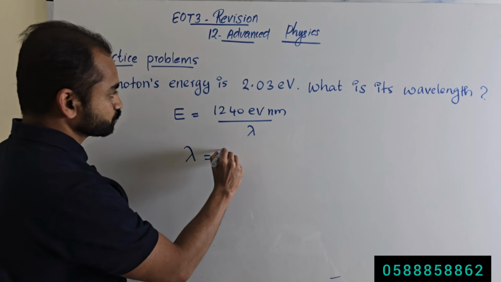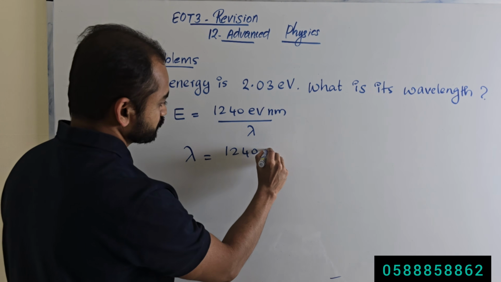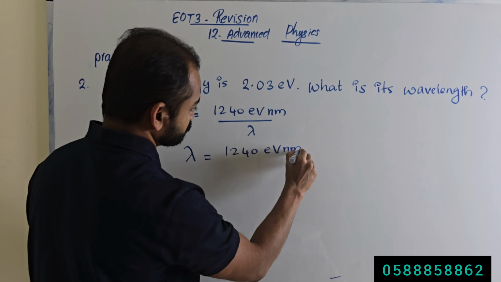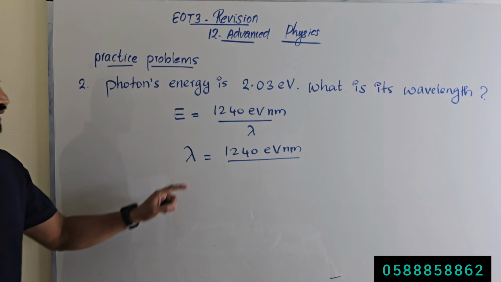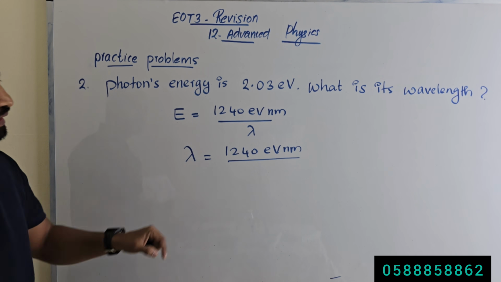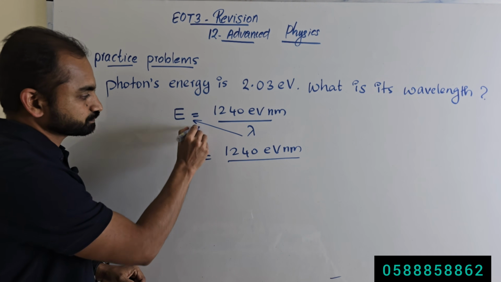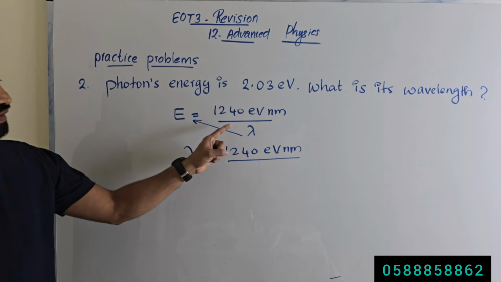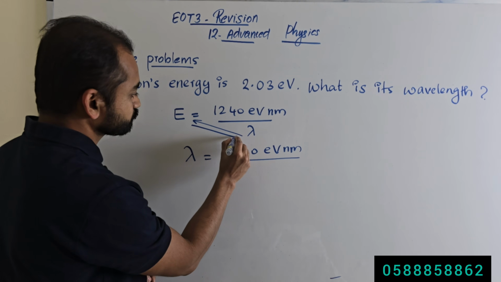Wavelength is equal to 1240 electron volt nanometer divided by energy. When we take wavelength lambda to this side, the energy goes to the denominator.